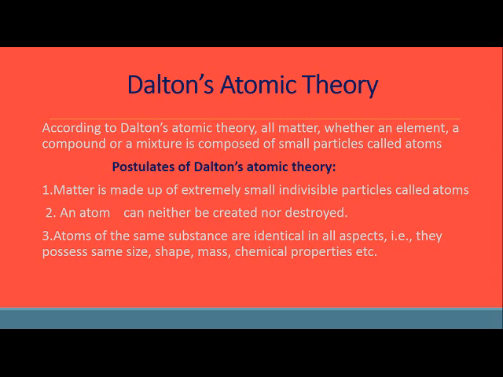So matter is made up of extremely small indivisible particles which are known as atoms. An atom can neither be created nor destroyed. Atoms of the same substance are identical in all aspects.